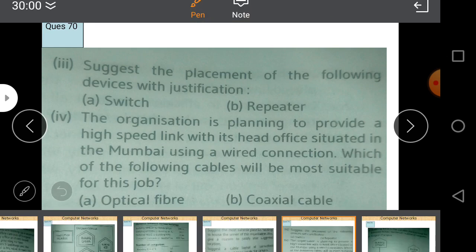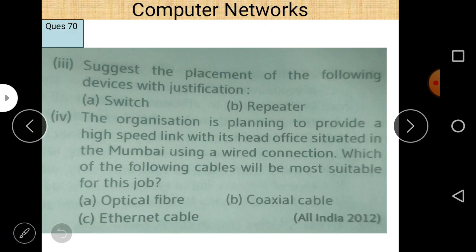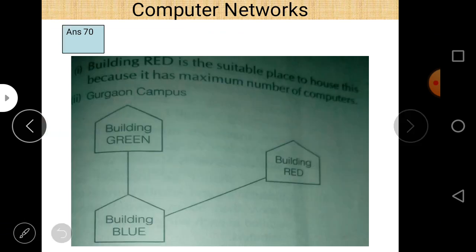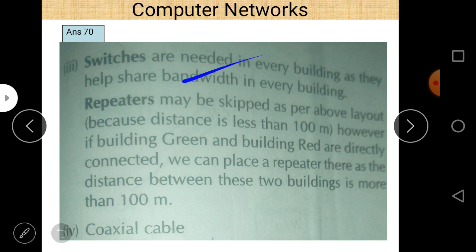Next question is, suggest the placement of the following devices: distributed switch and repeater. So a switch is needed in every building, and repeaters may be skipped because the distance is less than 100 meters. So within all these three buildings, repeater is not required, because the distance is already less than 100 meters. We use repeater only when the distance is more than 100 meters.